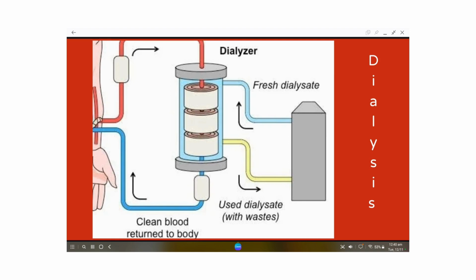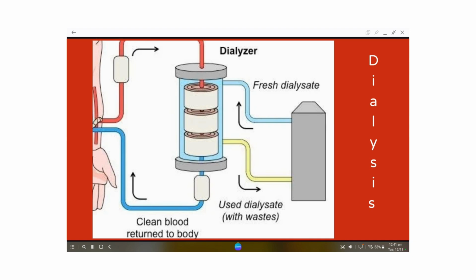This one is the process in which human blood is taken out, and the dialyzer is there, and the same work whatever the kidney is doing inside the body, the same work is done by the dialytic machine outside of the body. And that dialytic solution has water, glucose and salt.